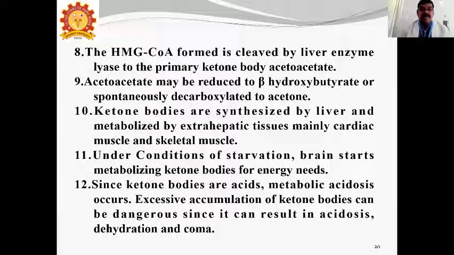The cleavage by liver enzyme lyase gives the primary ketone body, acetoacetate. Acetoacetate may be reduced to beta hydroxybutyrate or spontaneously decarboxylated to acetone. Spontaneously it will form from the primary acetoacetate.